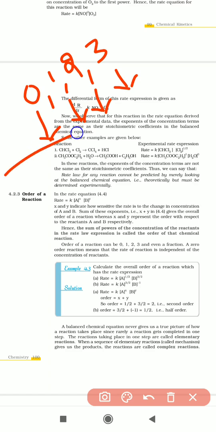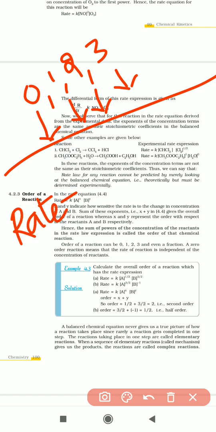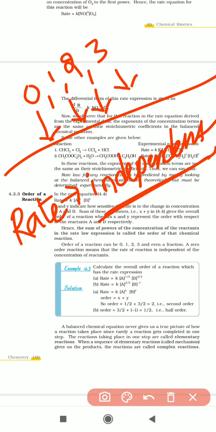Therefore, what is meant by a zero order reaction? A zero order reaction means the rate of reaction is independent of the concentration of the reactant. The rate equation does not depend on the concentration of reactants.